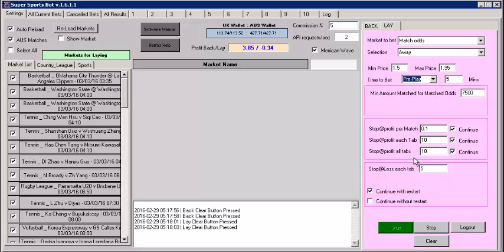And these, as I said, are explained in the user guide, which you can download and have a look, or you can view it online.